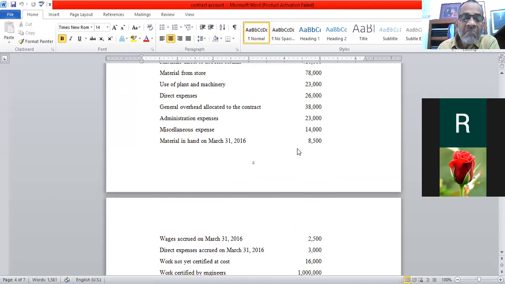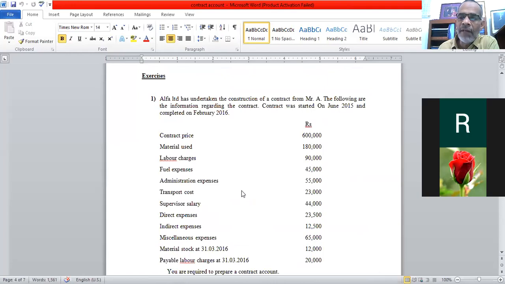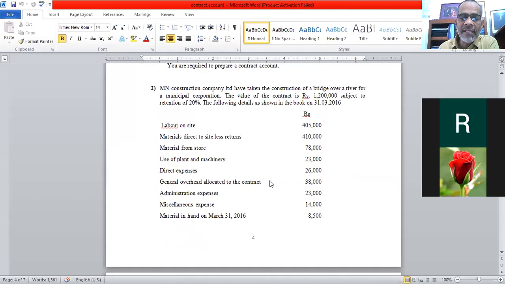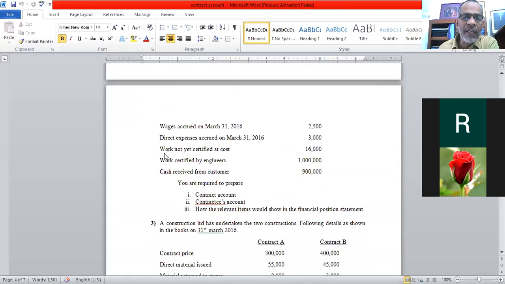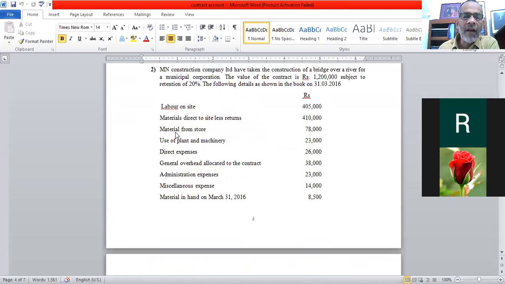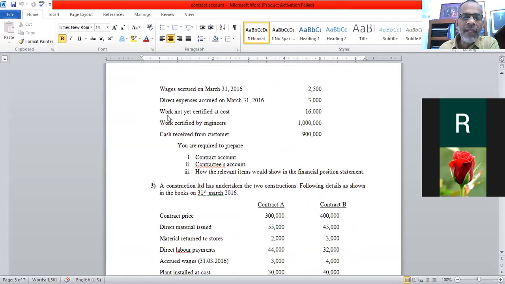Look at the data given. In the earlier example number 1, they started and completed the contract. Therefore, there is no need to go for work certified by engineers. But in this example, look, the contract started on this particular date. The labor expenditure they have given, everything given. The contract price is given as 1.2 million. When you look here, the work certified by the engineer is roughly 1 million, the contract price 1.2 million.